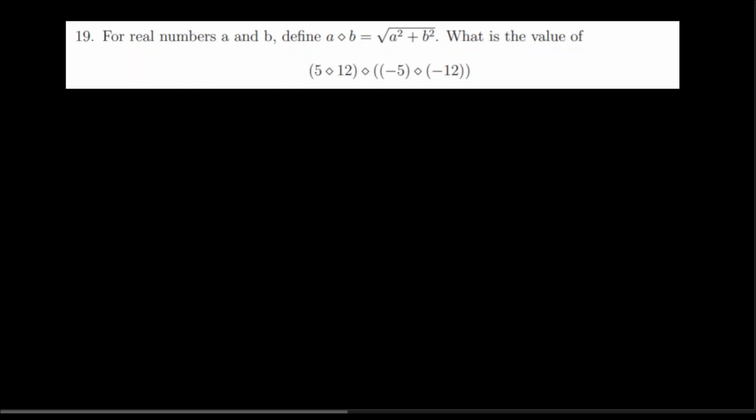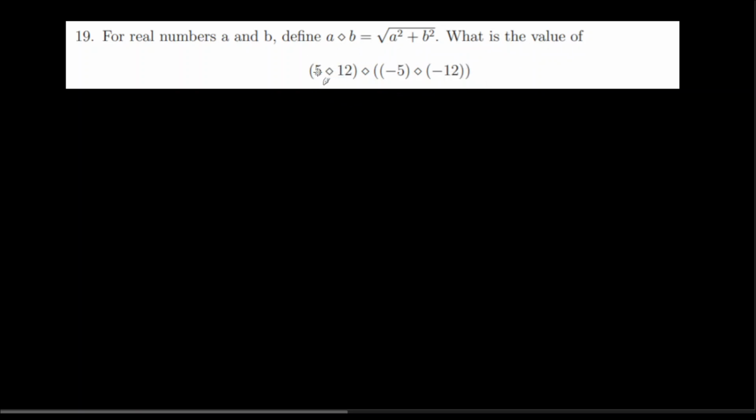Alright, on to number 19. This is the 2012 Algebra 2 exam in the Pacific High School Math Competition. For real numbers a and b, define a diamond b, it's a new symbol, just a new operation, to be the square root of the quantity a squared plus b squared. What is the value of this expression?